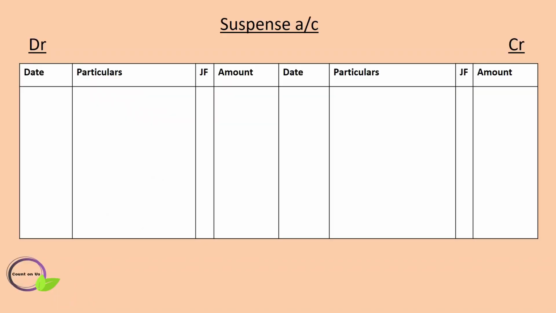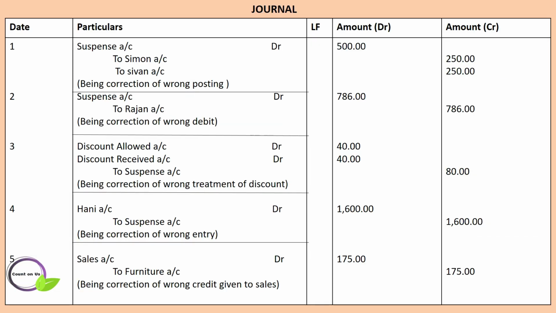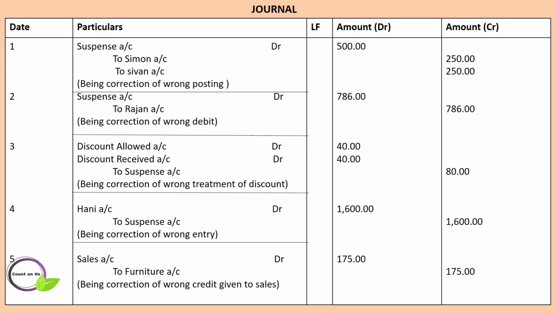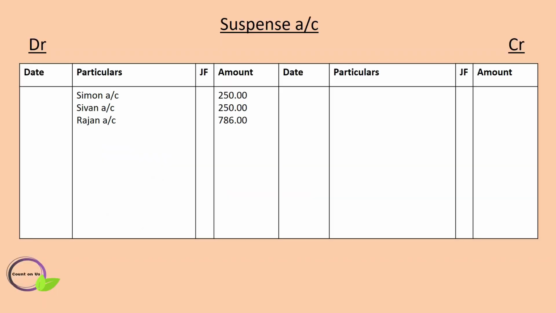Now we are going to prepare suspense account. Now look at the journal. First entry, suspense account debtor to Simon account, to Shivan's account. So you have to post in suspense account, Simon account and Shivan account in debit side. Second entry is suspense account to Rajan account. So in suspense account debit side you have to record Rajan account 786 dirhams.